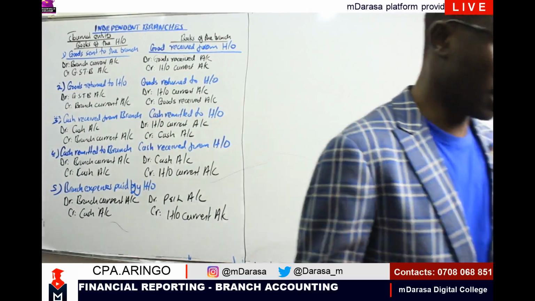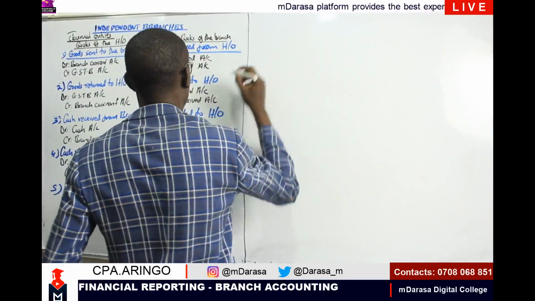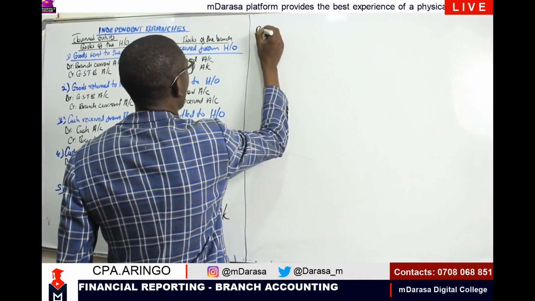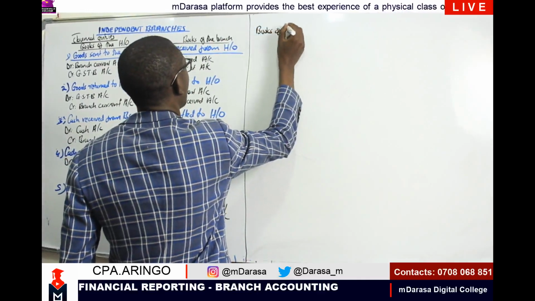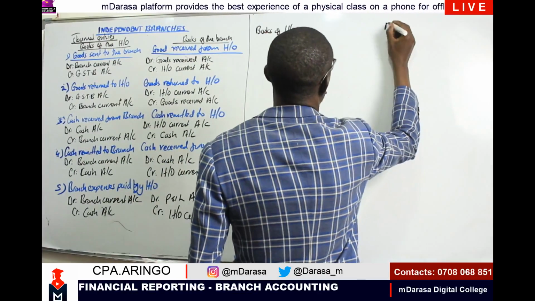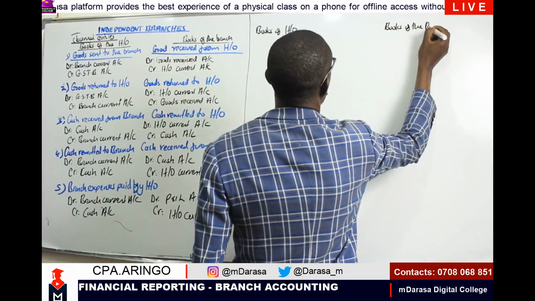Then consider the next entry. Again, here we are looking at books of HO and books of branch. So talk of books of head office, and we are looking at books of the branch.